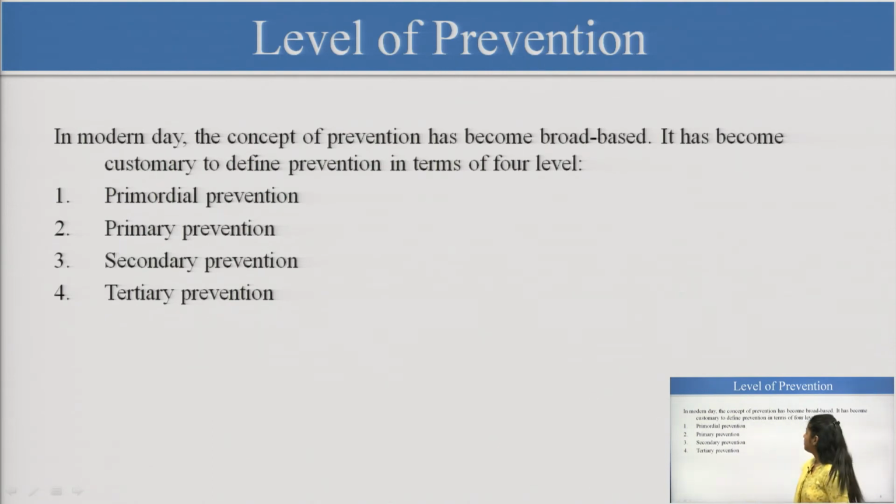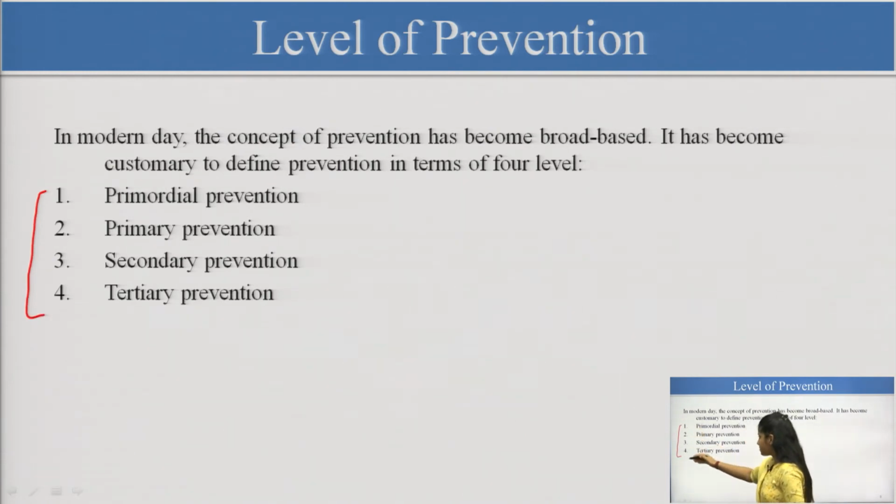Then levels of prevention, okay. In the levels of prevention, how can we prevent disease from progressing further to complications? So, see, we are doing the levels of prevention in these stages, okay.